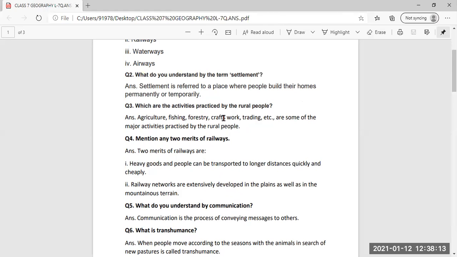Then, which activities are practiced by the rural people, by the village people? The activities are agriculture, fishing, forestry, craft work, trading, etc. Then mention two merits of the railways. Merits of the railways means two advantages, two importance of railways. First, heavy goods and people can be transported to longer distances quickly and cheaply. Second, railway networks are extensively developed in plain as well as mountainous regions.